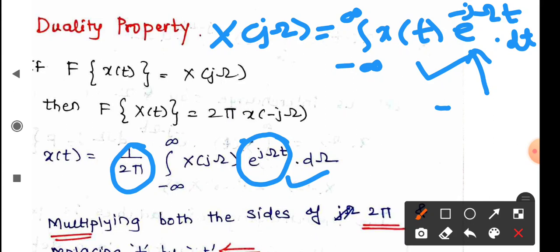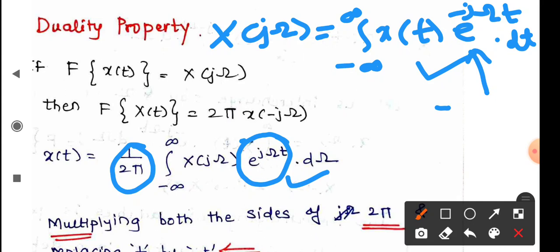As a consequence of this, at one place there is 1 upon 2 pi and there is a sign change in the exponential factor. What can we do?